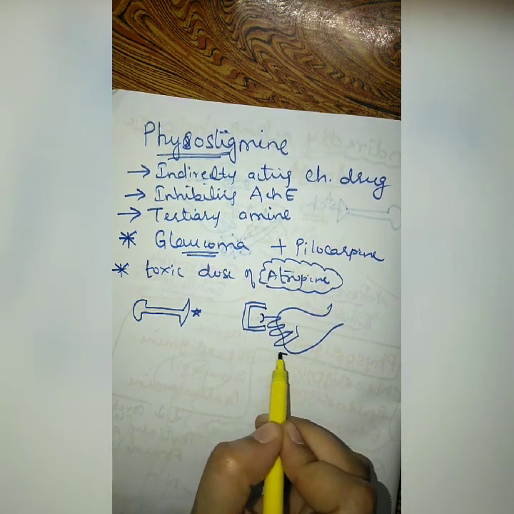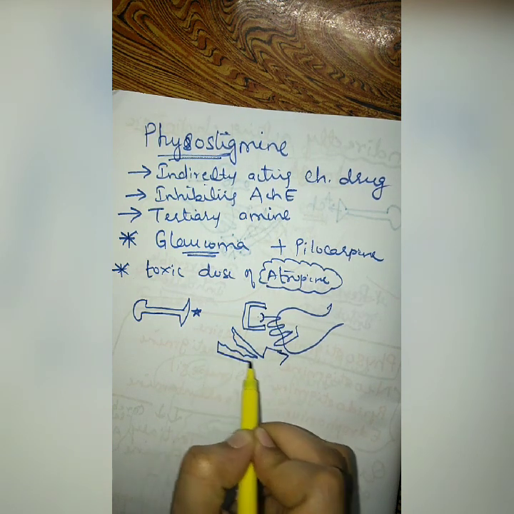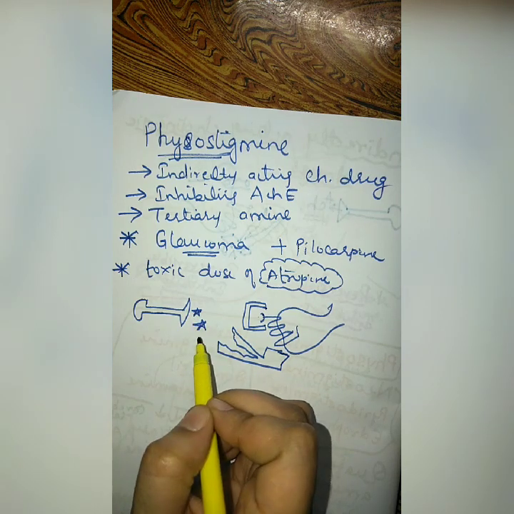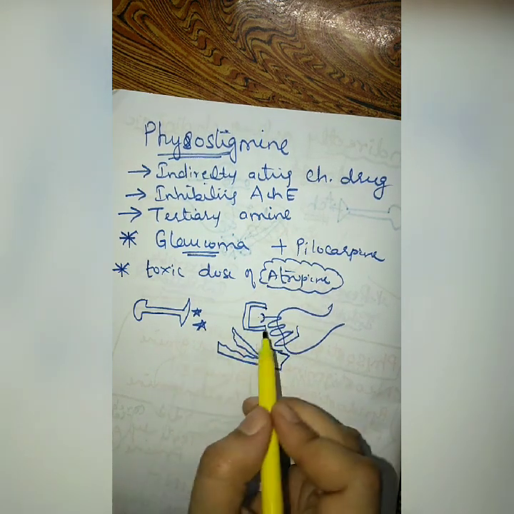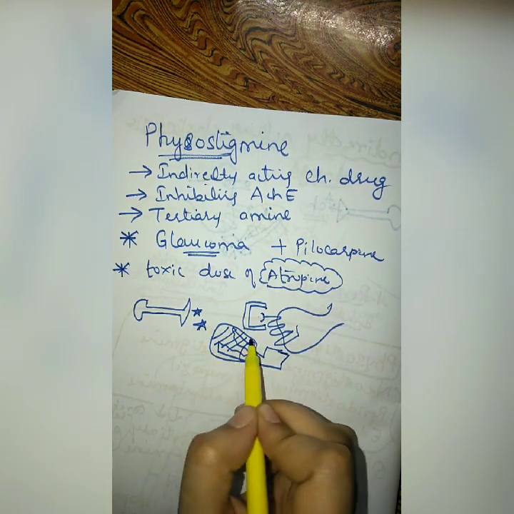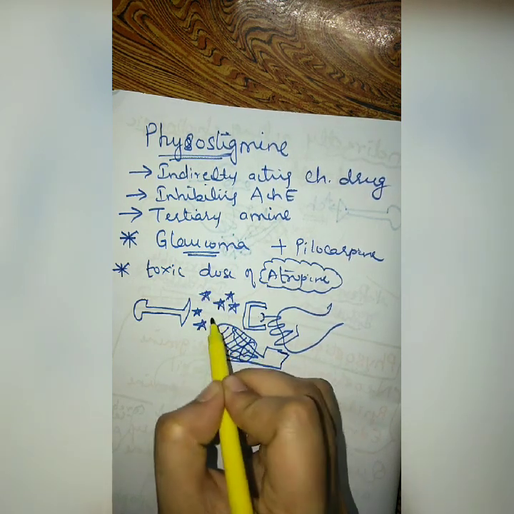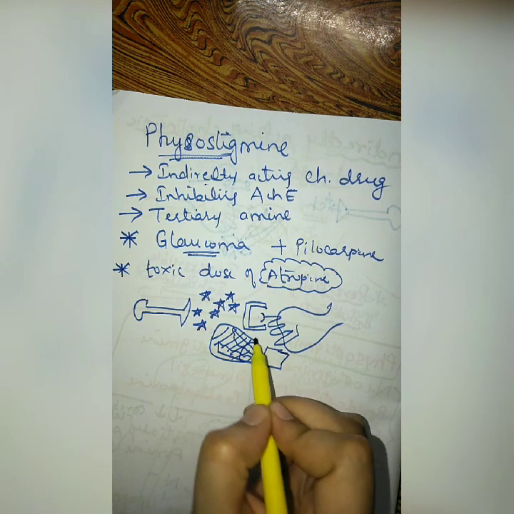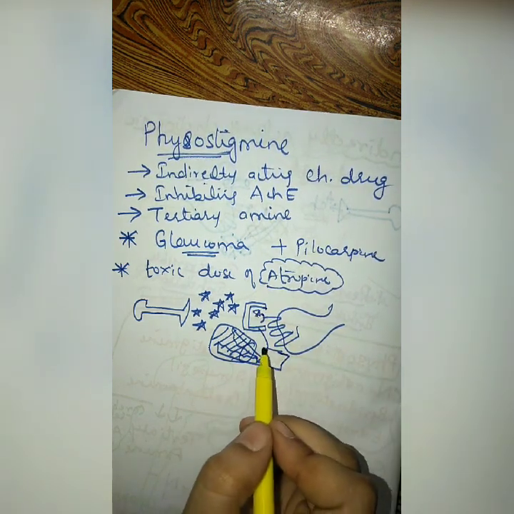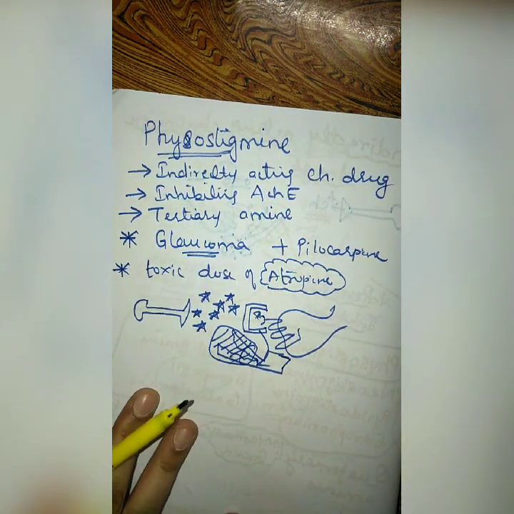Plus, in addition to that, there will be again a hungry person, that is your acetylcholinesterase, that will come and cleave or hydrolyze this acetylcholine. So what will physostigmine do? Physostigmine will block this enzyme. When it is blocked, acetylcholine is available in a higher amount, and this acetylcholine can replace the atropine and interact with the muscarinic receptor. So in case of atropine toxicity, we can use physostigmine.